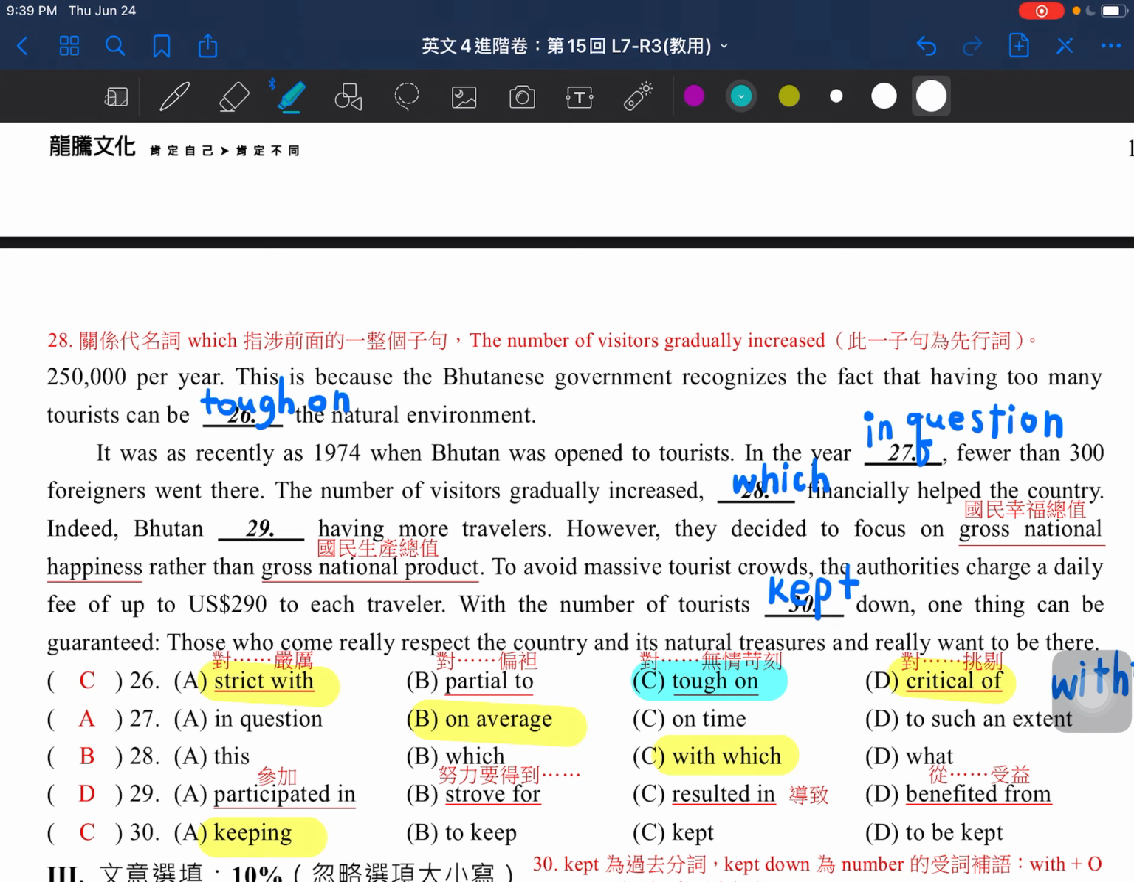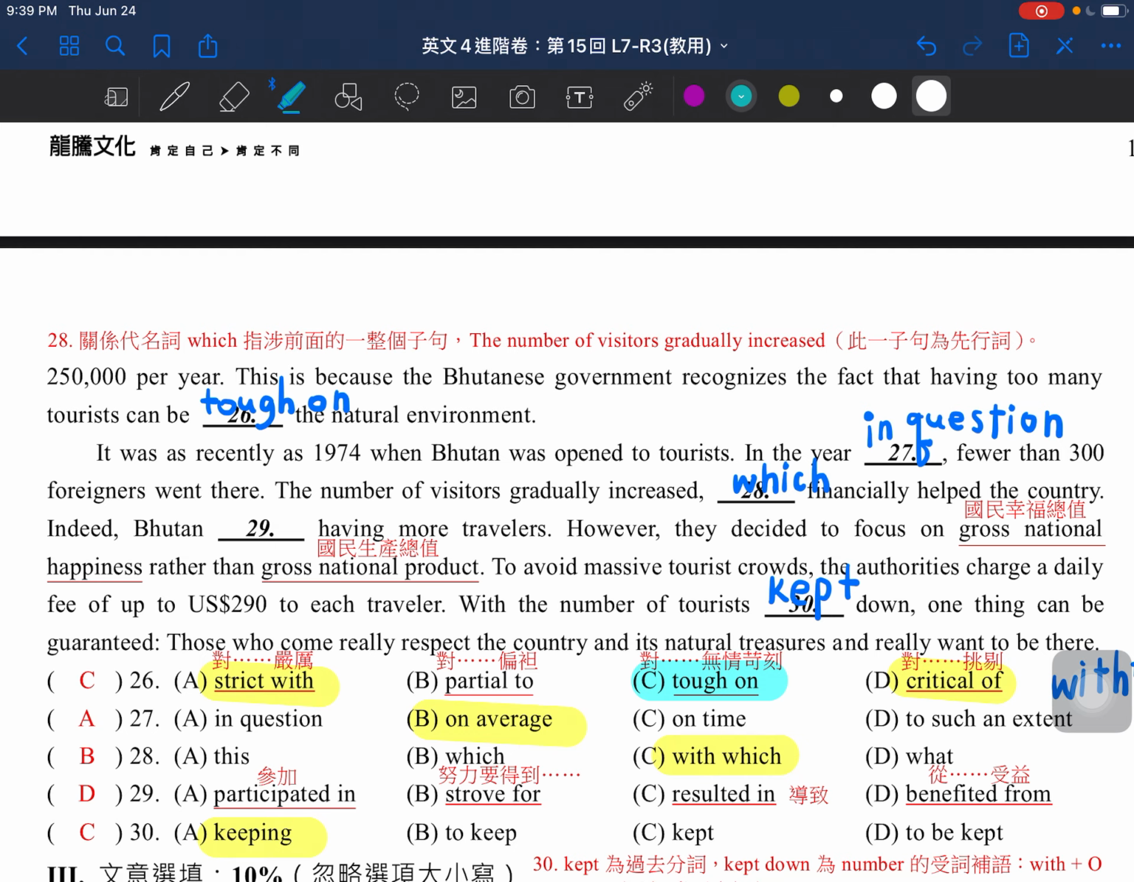Here in this case, we don't choose the word strict with. If we want to use strict with, probably we'll say the government is trying to be strict with the tourists, right? So it's not about the tourists can be strict with the environment. It should be the government will be strict with the tourists, all right? Or probably can say like the government is quite critical of the new policies or new regulations to help protect the natural environment, all right?